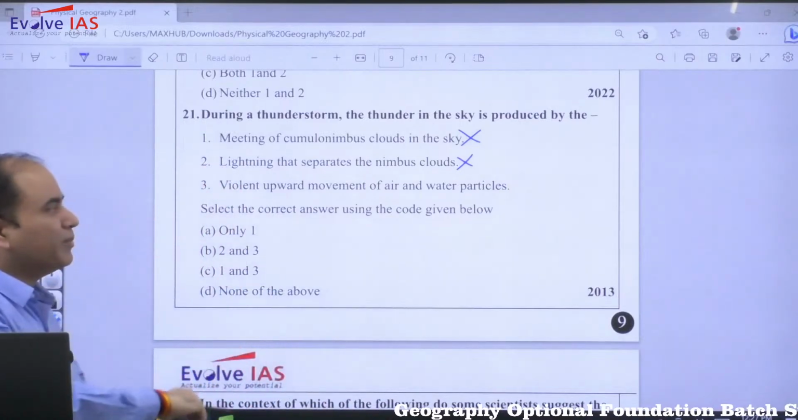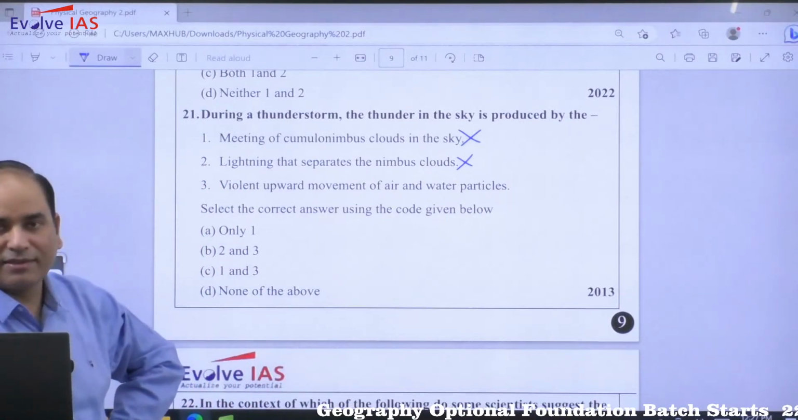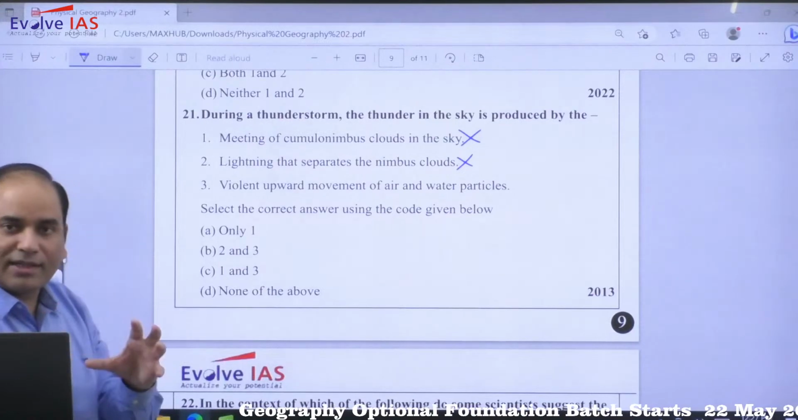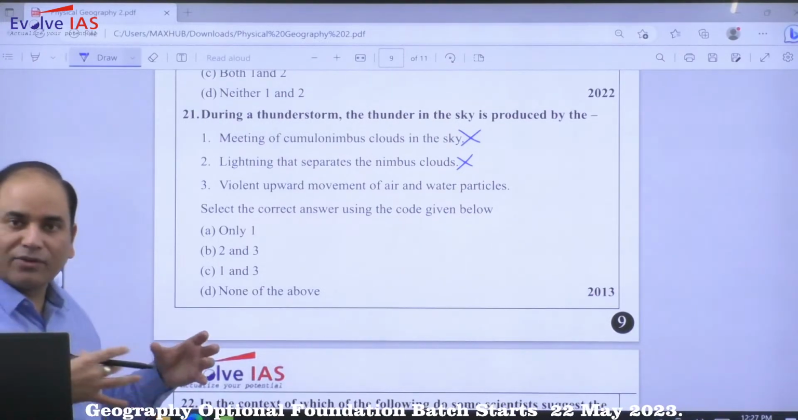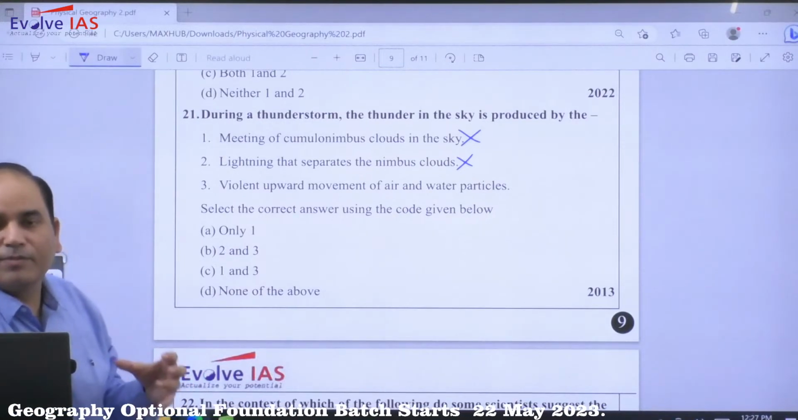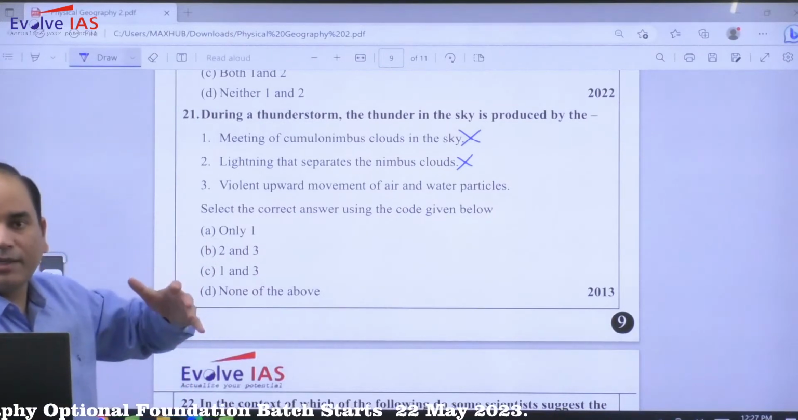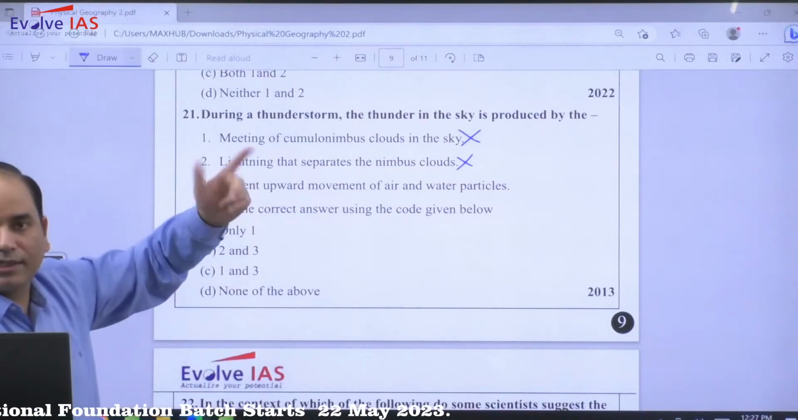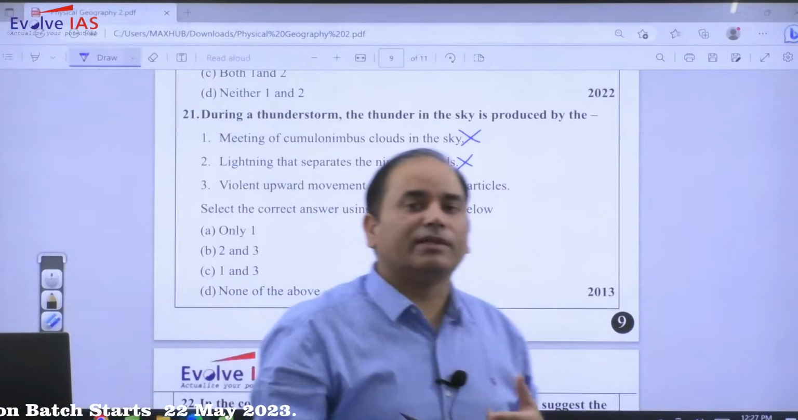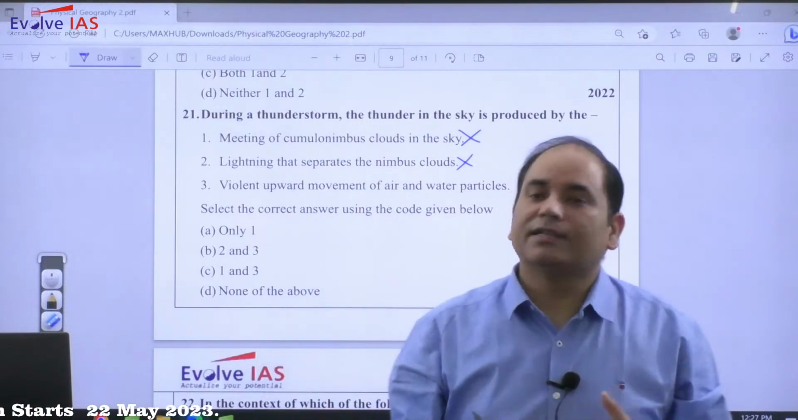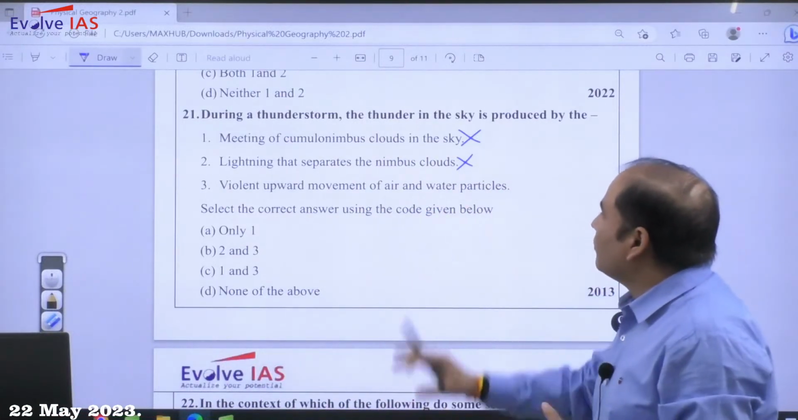Violent upward movement of air and water particles. So it is not the water particles. It is primarily the air that is being taken, and then the collision that is happening between the different particles, the charges that are getting charged negatively and positively. So thundering and lightning phenomena is not associated with the violent upward movement.